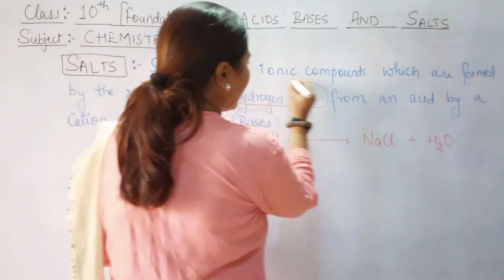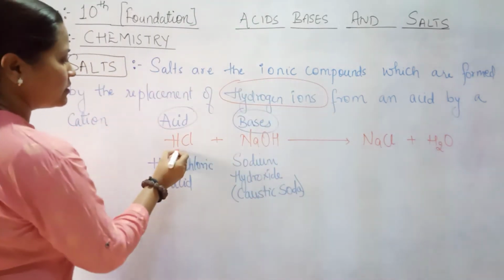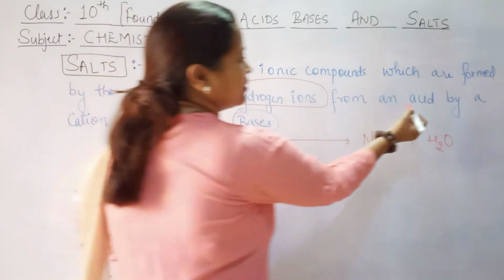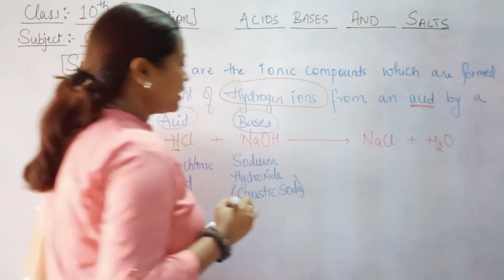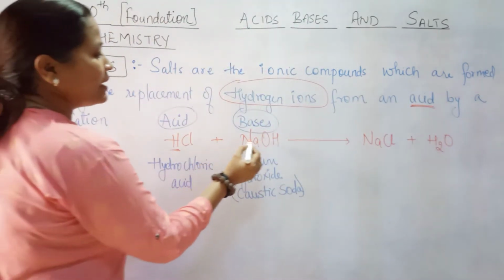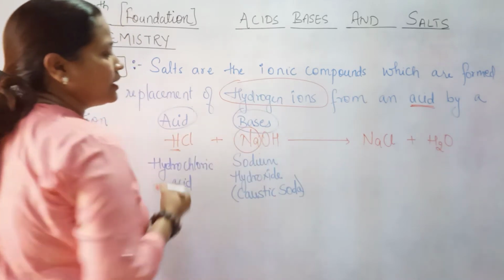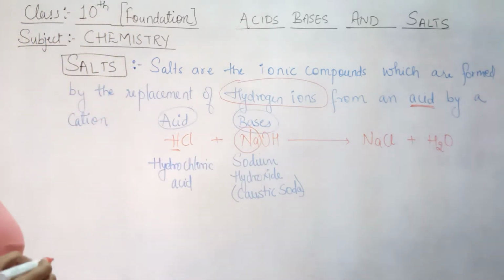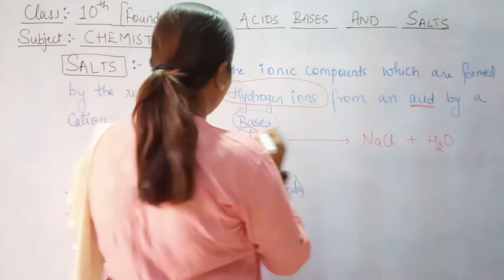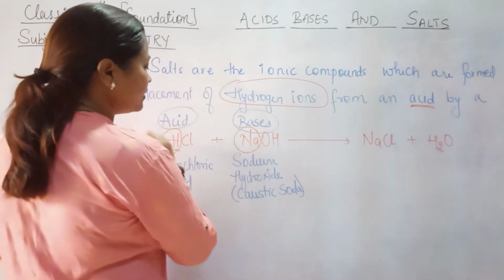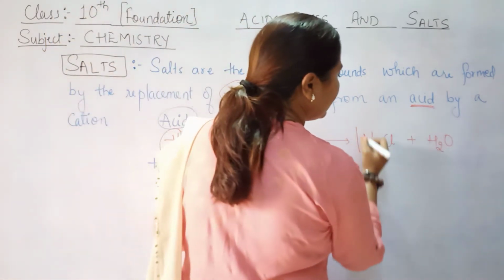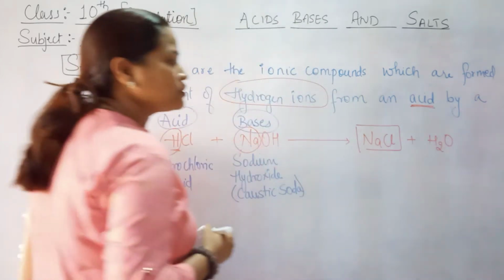ये जो हाइड्रोजन आयंस है, so that means this from acid is replaced by a cation. See, Na or Na+ is a cation, so I can say hydrogen is replaced by Na so that NaCl is formed.